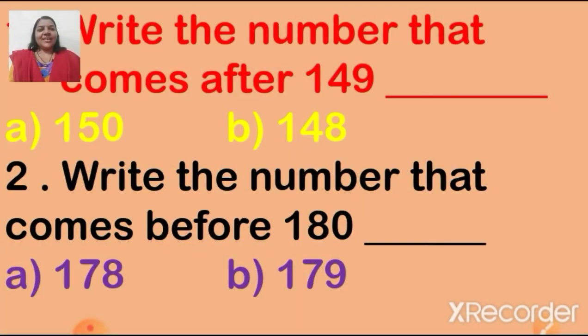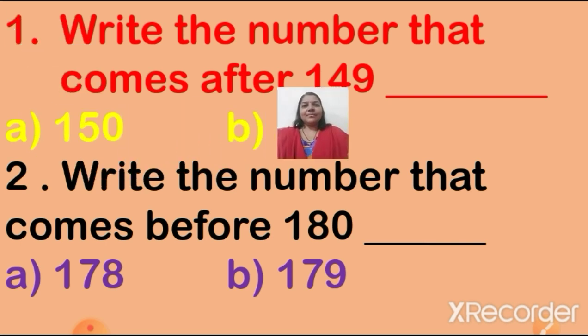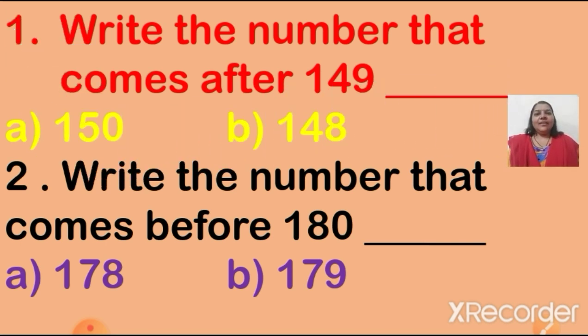Now here children you can see number 1. Write the number that comes after 149. Who will tell me which number will come after 149?